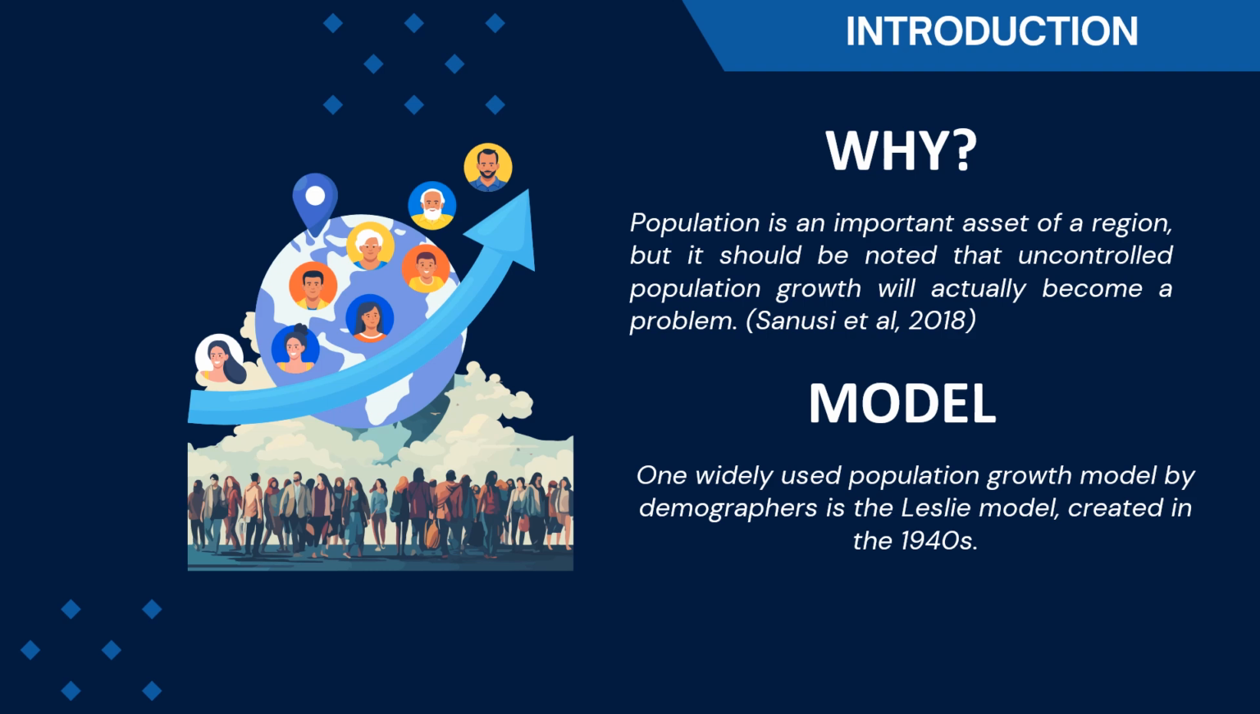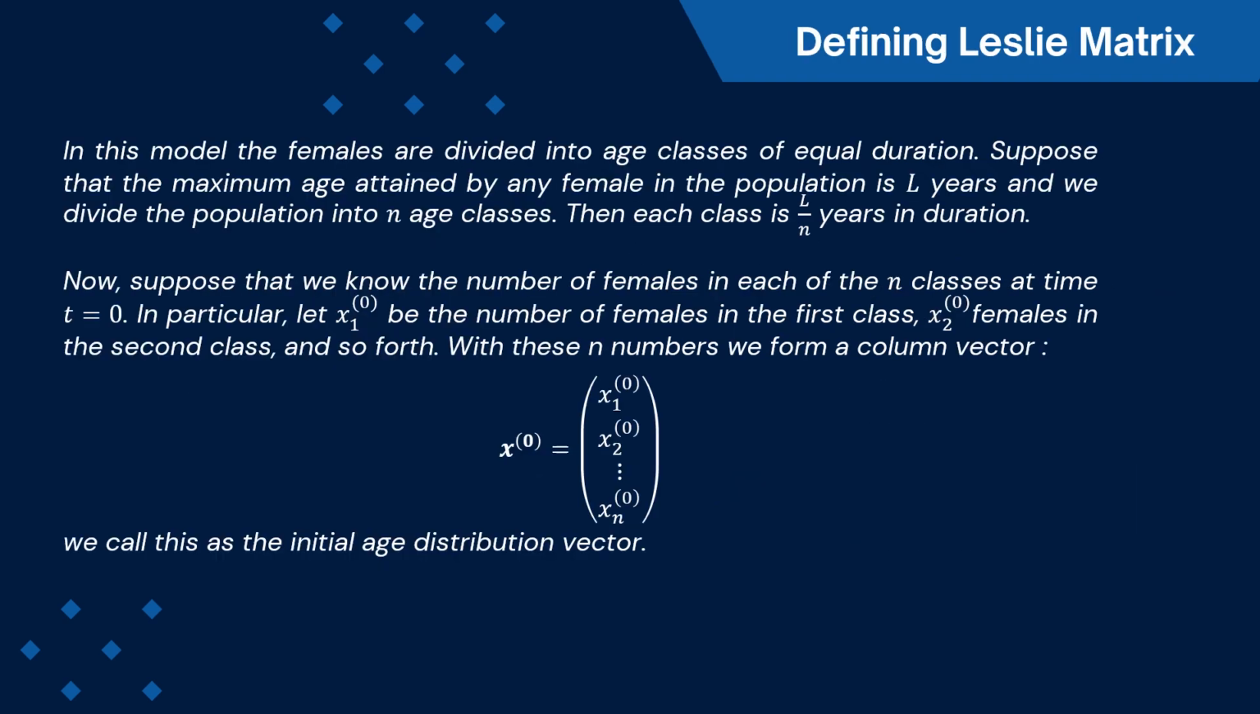One widely used population growth model by demographers is the Leslie model, created in 1914, and this model focuses on the growth of the female segment of a human or animal population, dividing females into age classes of equal length. Okay, first we will define the Leslie matrix. In this model, the females are divided into age classes of equal duration. Suppose that the maximum age attained by any female in the population is L years, and we divide the population into n age classes. Then each class is L over n years in duration.